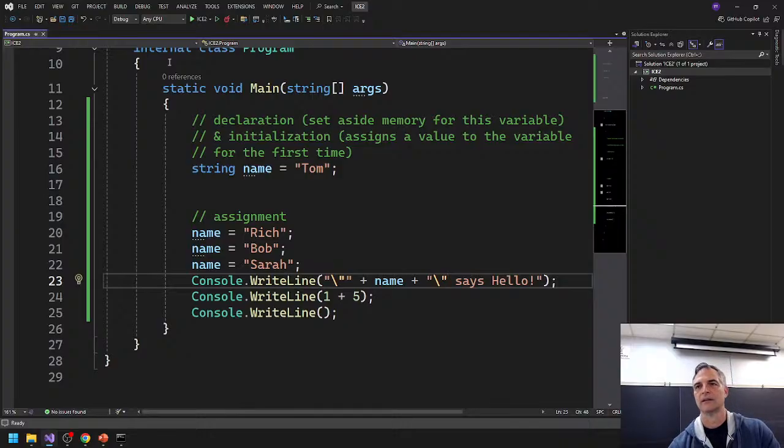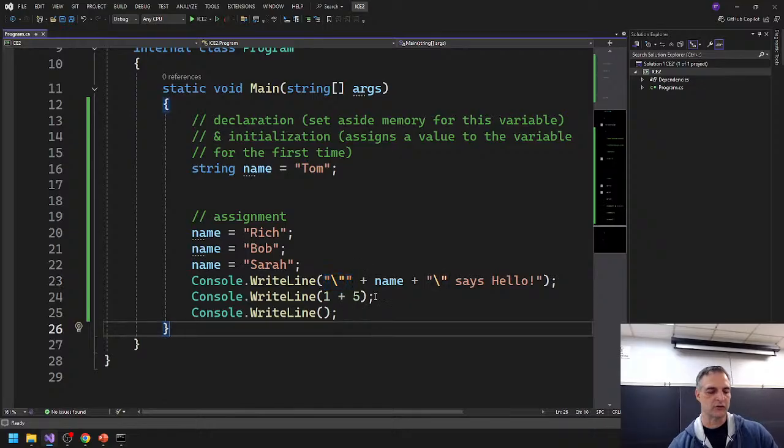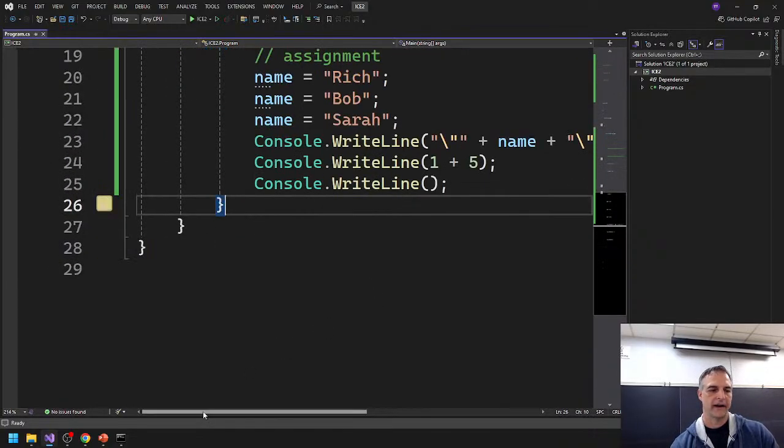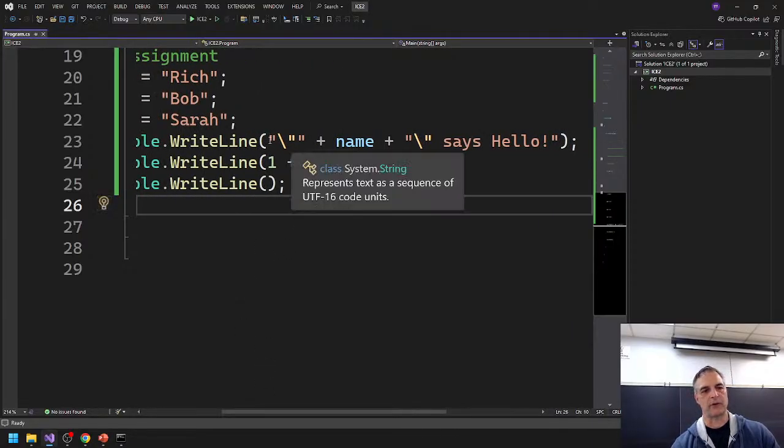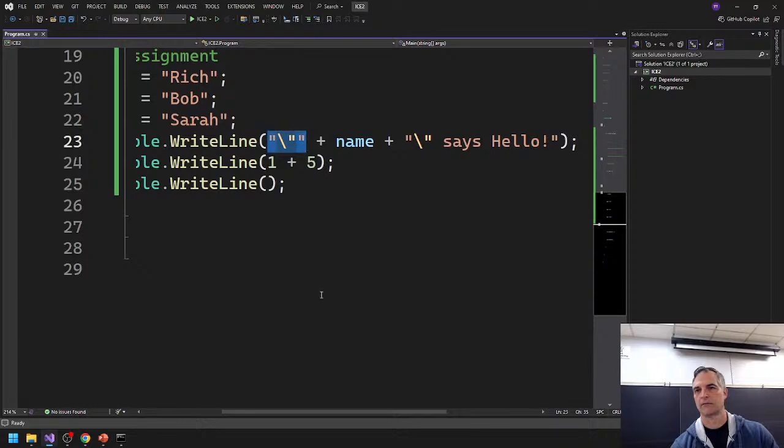Yeah, I had a question. So you did the backslash quotation and then you had a quotation, but that closes off name from the rest of it so it can work properly, right? No. So what's happening is, not exactly. Notice that there's different colors here too. I'm going to zoom in here so you can see it, all right? Take a look at the colors that the system gives you. See how this is a dark orange color or whatever, and then there's this yellow color and another orange.